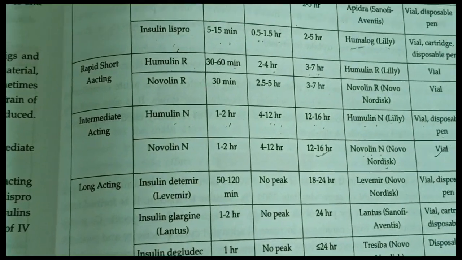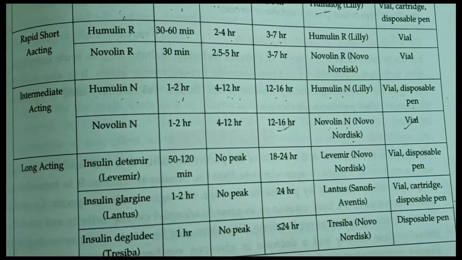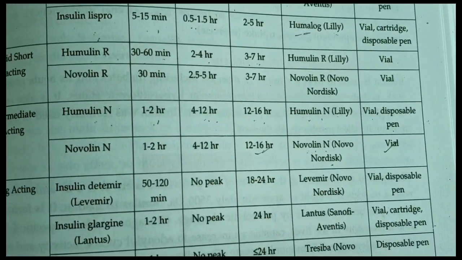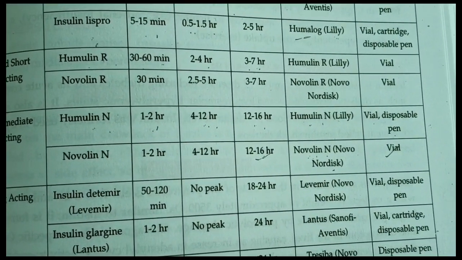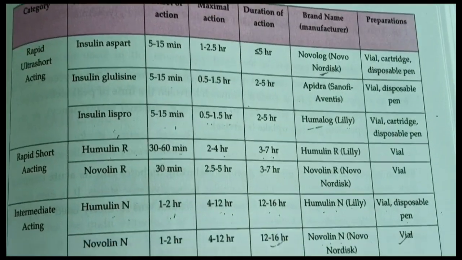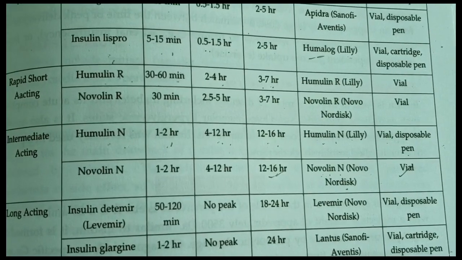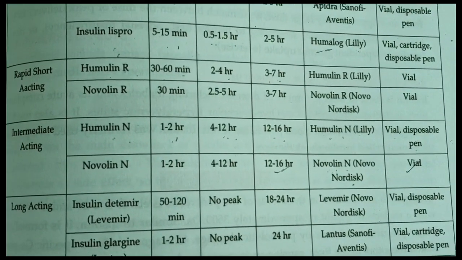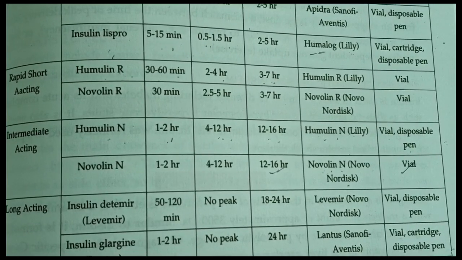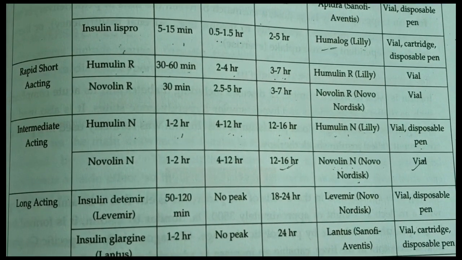Next and last are the long acting insulins. First is insulin Detemir, that is Levemir. Onset of action is 50 to 120 minutes. Maximum action is no peak. Duration of action is 18 to 24 hours and it is manufactured by Novo Nordisk under the brand name Levemir, available in vial and disposable pen.